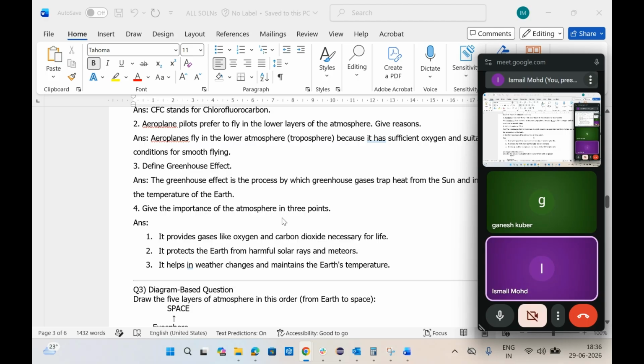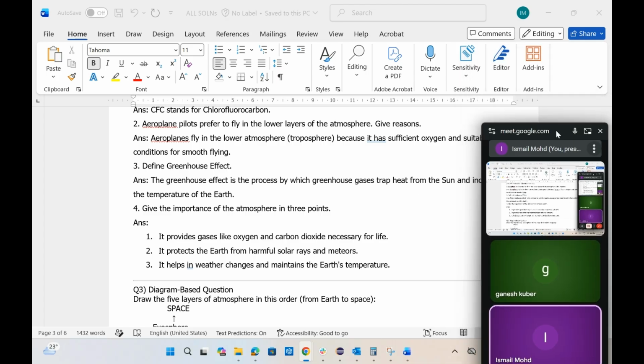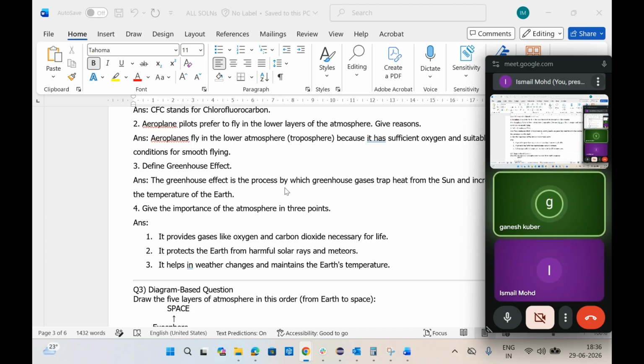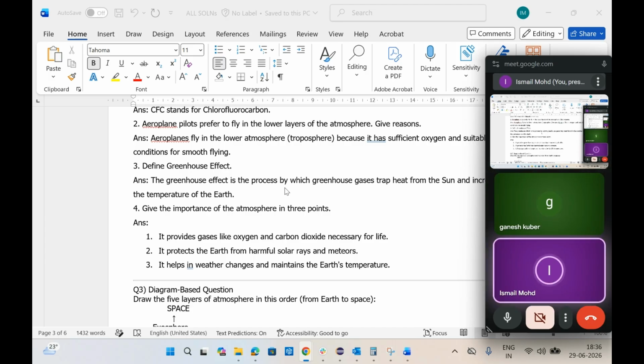Greenhouse effect. What is the greenhouse effect? It is a process by which greenhouse gases trap heat from the sun and increase the temperature of the earth. Greenhouse gases such as carbon dioxide, you can write. This is important. The greenhouse effect is the process by which greenhouse gases trap heat from the sun and, as a result, increase the temperature of the earth. This effect is called the greenhouse effect.